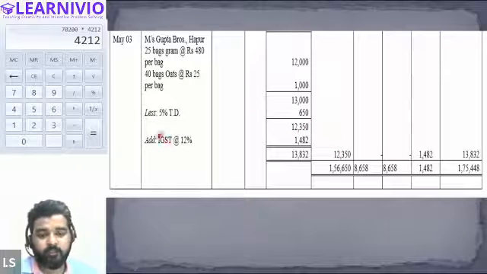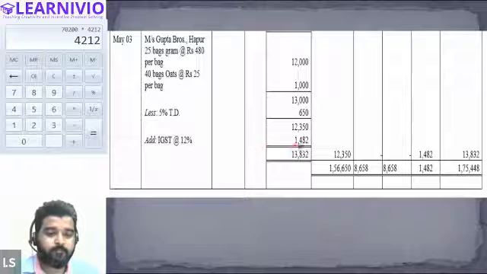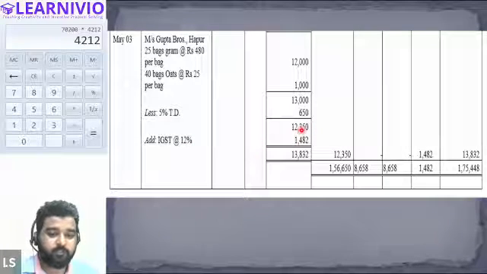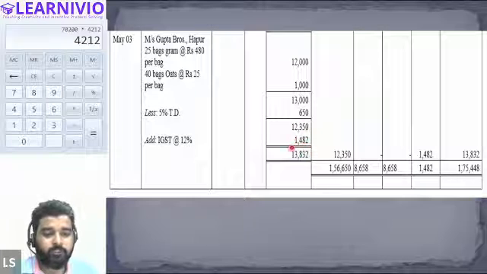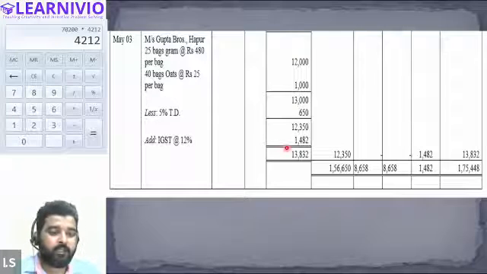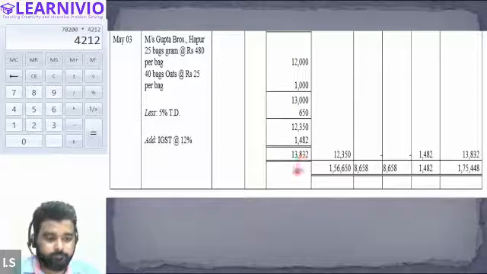Next, after this 12,350, we will add the IGST. IGST is 12% of this final amount, 12,350. 12% of 12,350 is 1,482. And now the final value will be 12,350 plus 1,482, which equals 13,832. Tell me everyone, is it clear? Yes, sir. Okay.